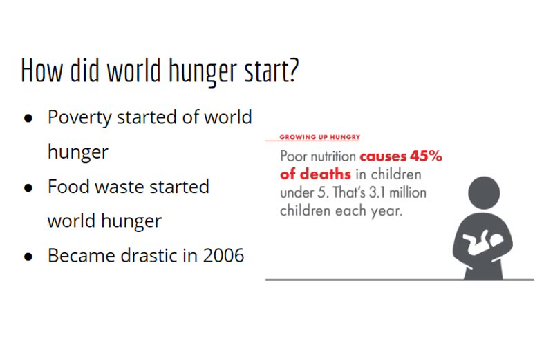One of the main causes of world hunger is poverty. Many people in poverty cannot afford the food that is in markets and fast food places. 66 million primary school-aged children attend classes hungry across the developing world, with 23 million in Africa alone, according to the Freedom from Hunger World Hunger Facts. World hunger really became drastic in 2006 and 2007.